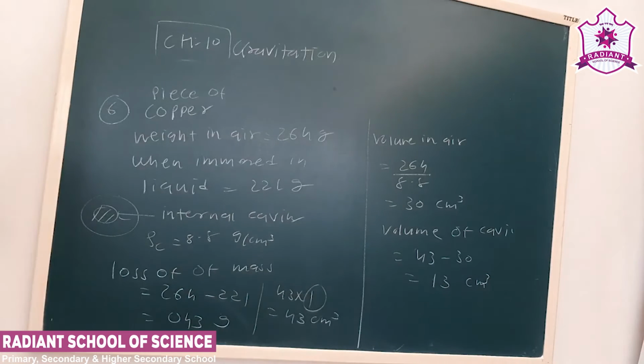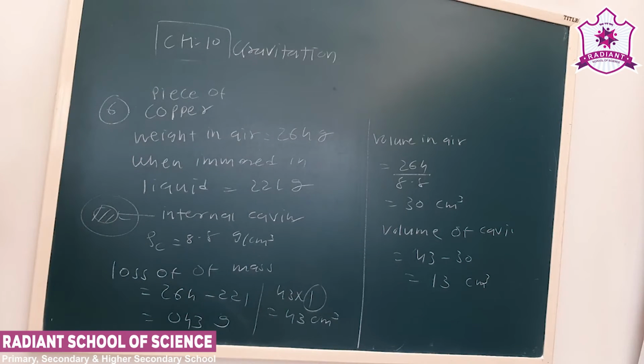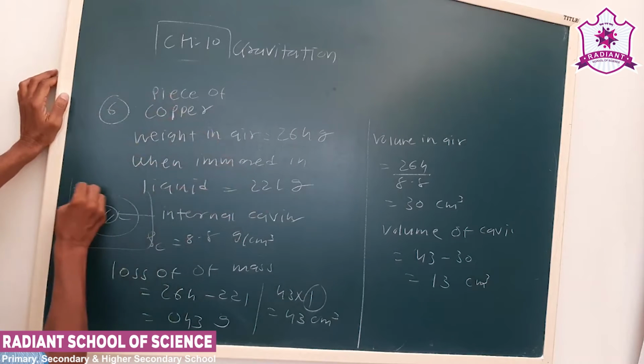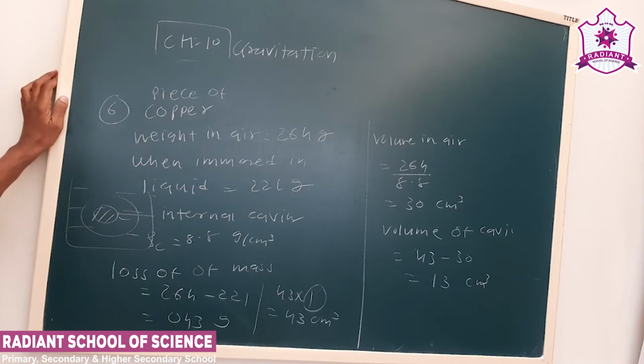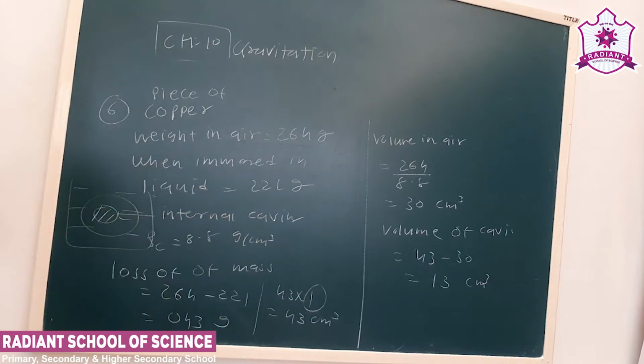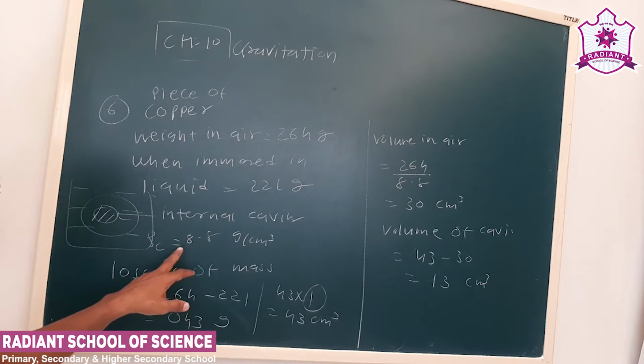Now see, let me explain again. The copper piece has an internal cavity. The mass in air is 264 gram. When it is immersed in water, it is 221 gram. We have to find out the volume of the internal cavity. We are given the density of copper as 8.8 gram per centimeter cube.